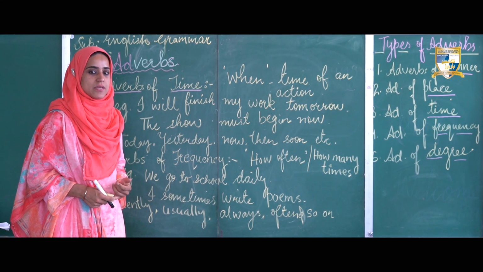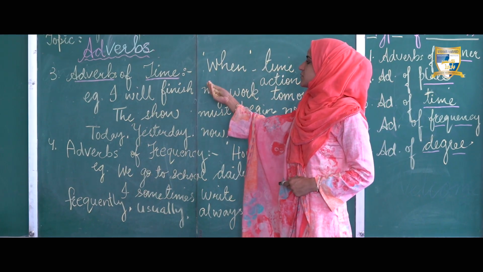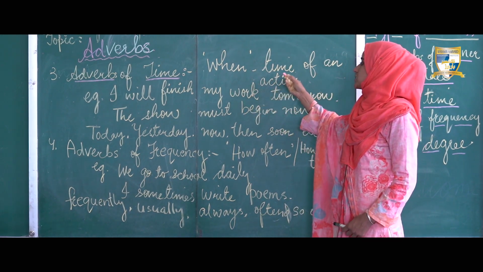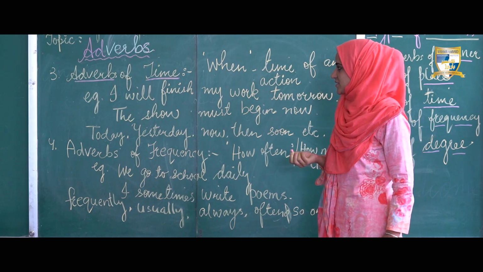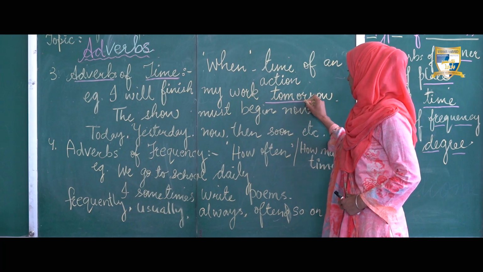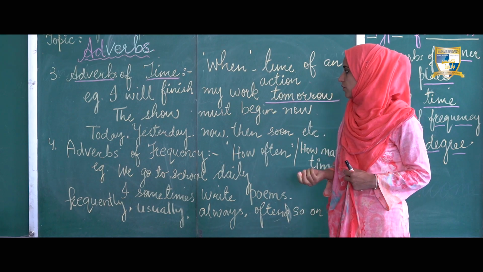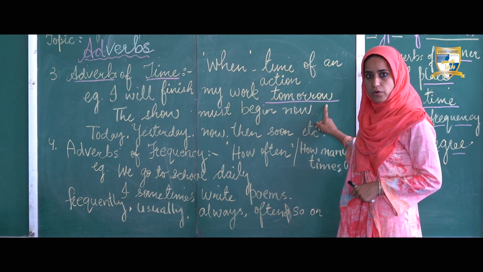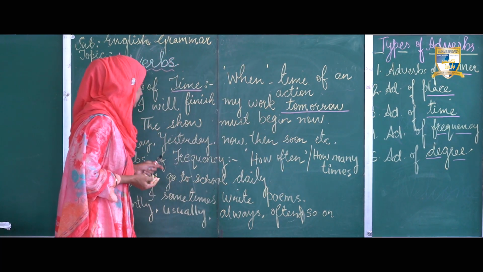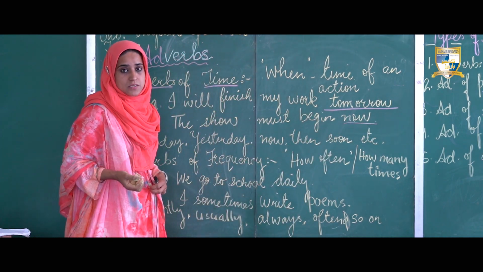Okay dear students, now we have the third type, that's adverbs of time. Adverbs of time answer the question when. They tell us about the time of an action, when an action has happened. For example, I will finish my work tomorrow. Here the question is, when will you finish your work? I will finish my work tomorrow. This tomorrow tells you about the time of an action. Then we have, the show must begin now. When must the show begin?